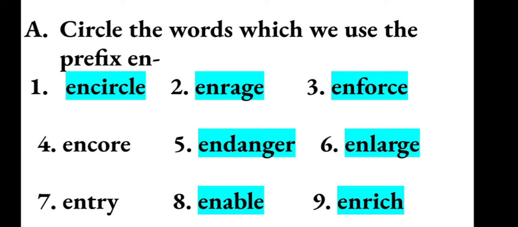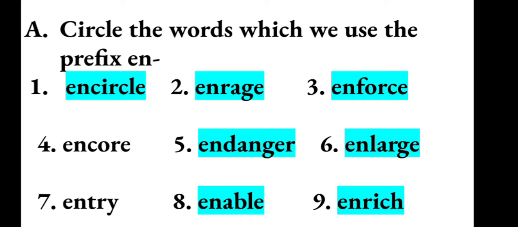So in all these 15 words, not all the words have the prefix en. Did you understand? Not all the words have the prefix en, but some words are just starting with en. I hope you understood.